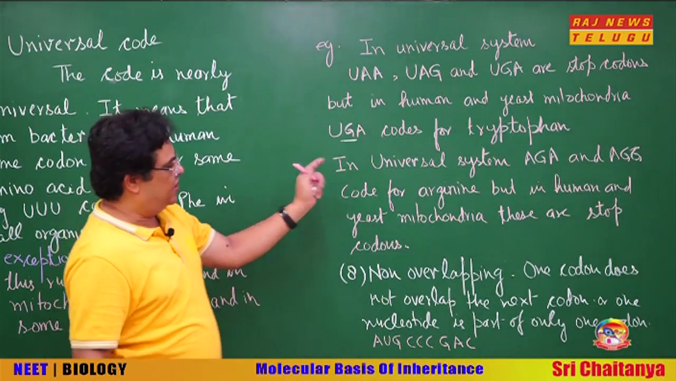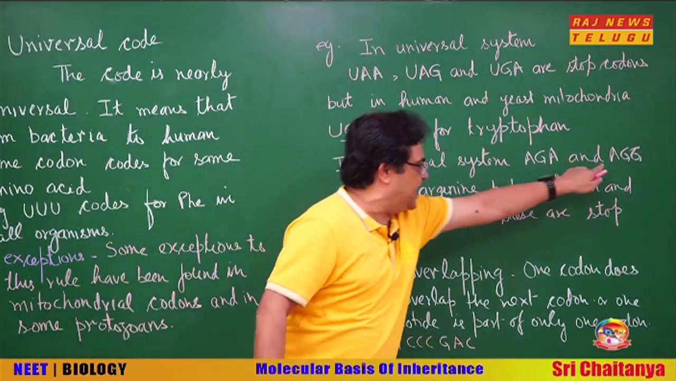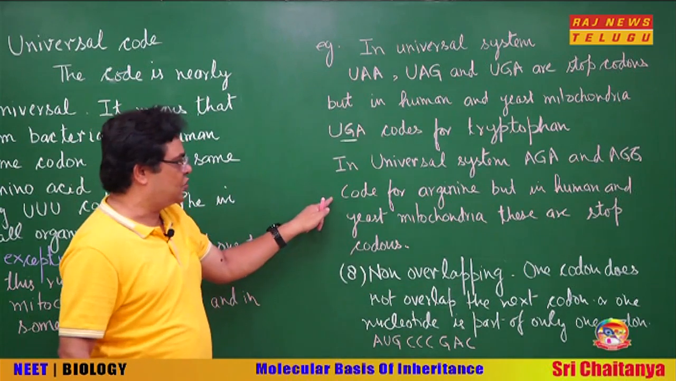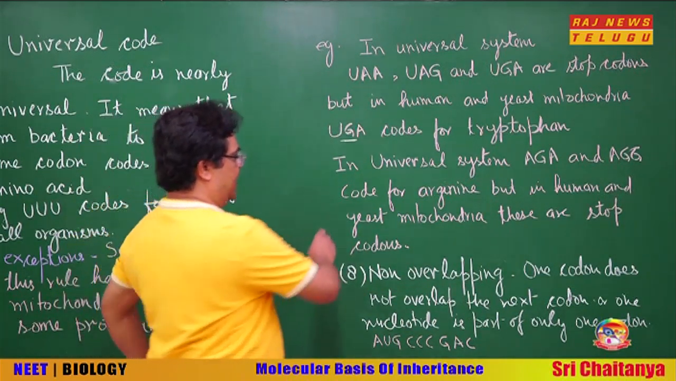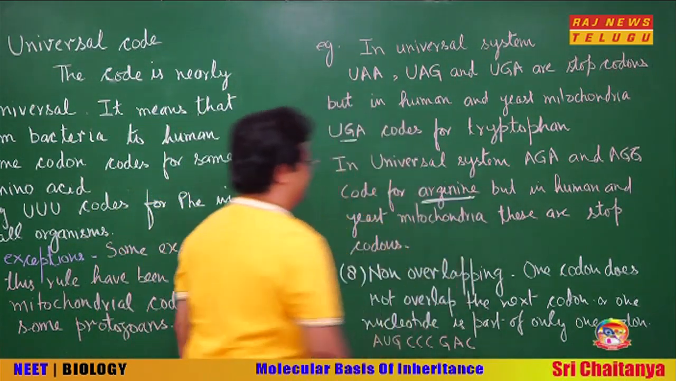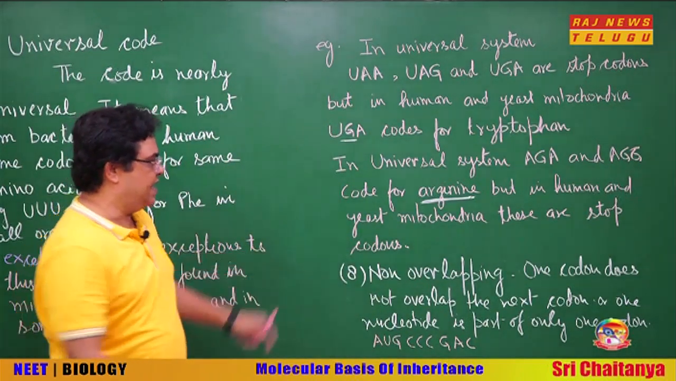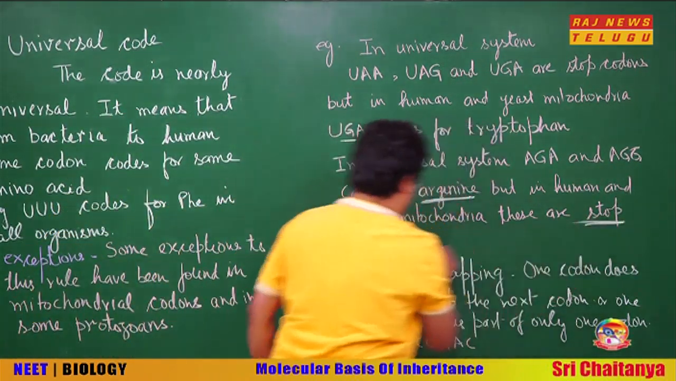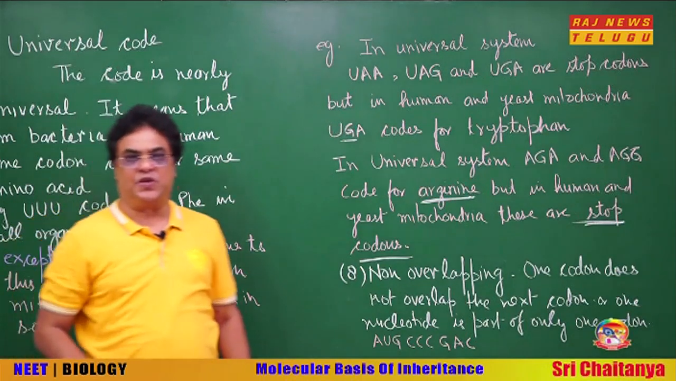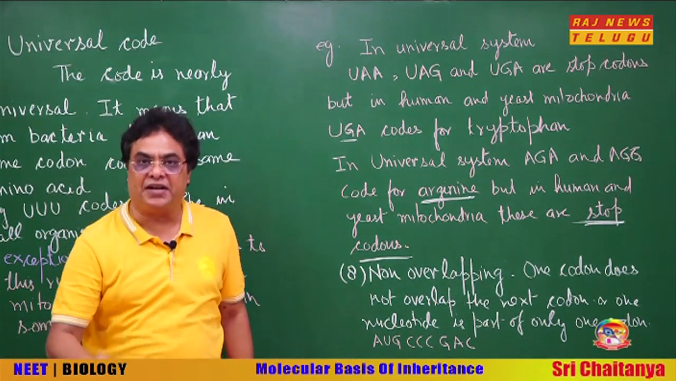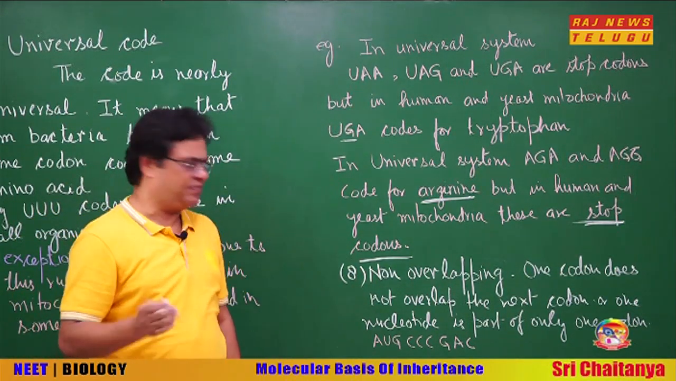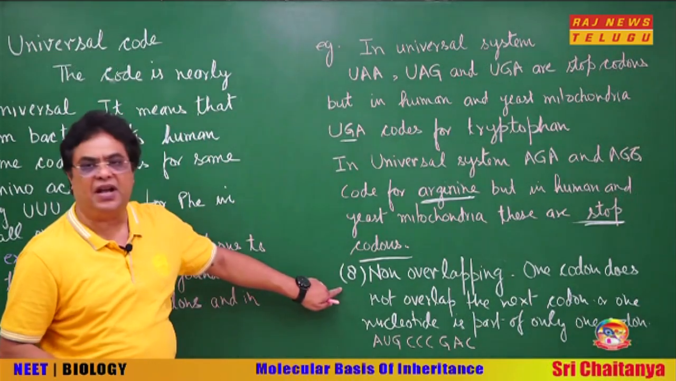Similarly, in universal system, AGA and AGG, these code for arginine, as you can see. But in human and yeast mitochondria, these are stop codons, or what you call as the terminator codons. So these are some exceptions. Now we are coming to the last property.